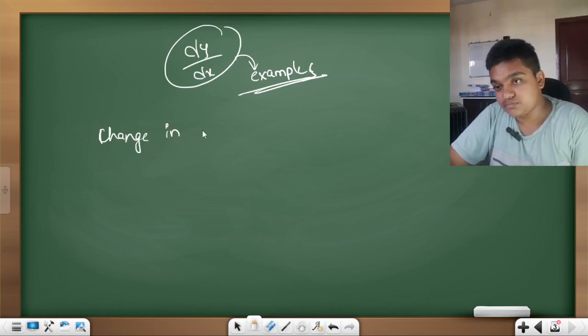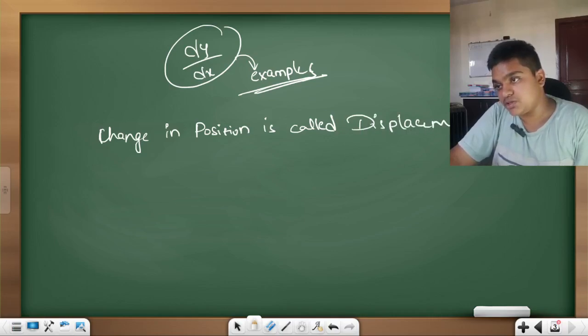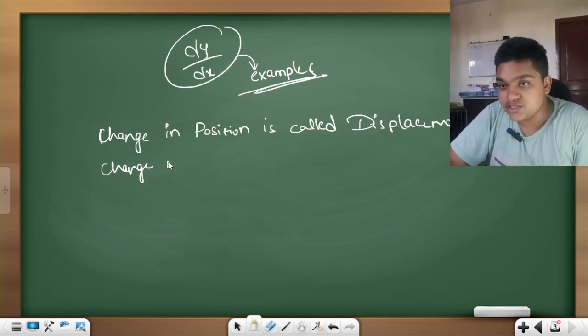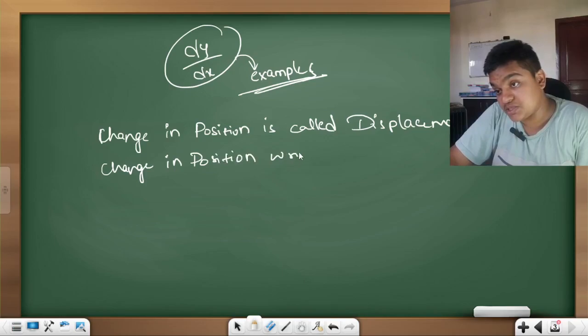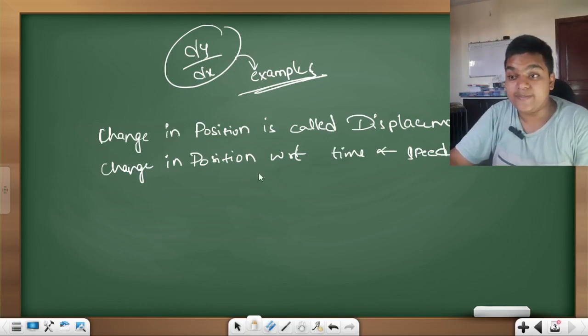Change in position is generally called displacement, and change in position with respect to time is called speed.